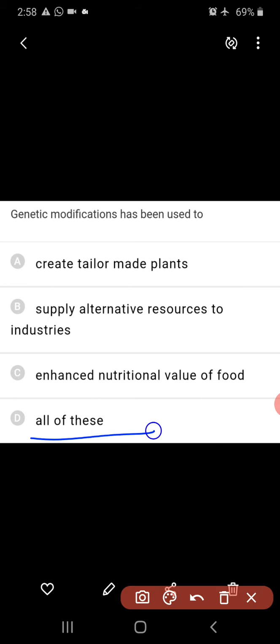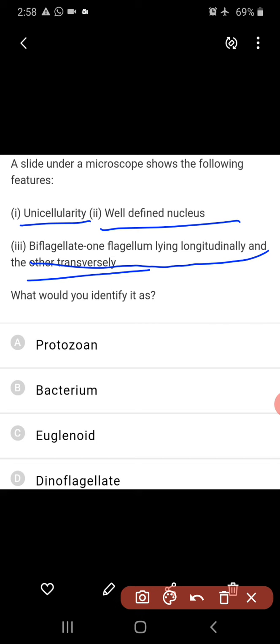A slide under the microscope shows the following features: unicellularity, a well-defined nucleus, and biflagellation. One flagellum is longitudinally arranged while the other is transversely arranged. So, by this we can identify. Is it protozoan, bacterium, euglenoid or dinoflagellate? This is nothing but dinoflagellate. Dinoflagellates are unicellular. They have a well-defined nucleus. They have two flagella. Of them, one is transversely arranged, one is vertically arranged. So, that is the fourth option.